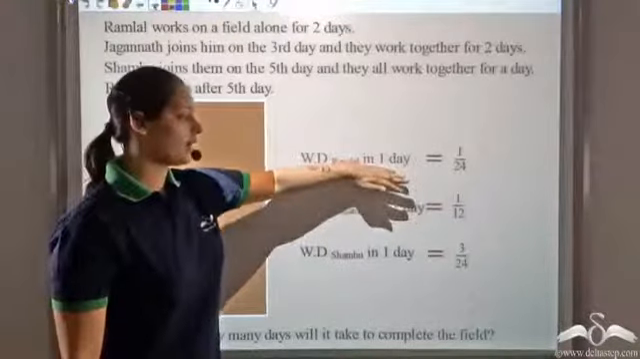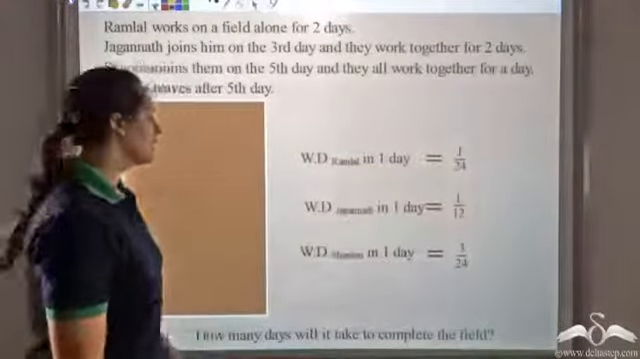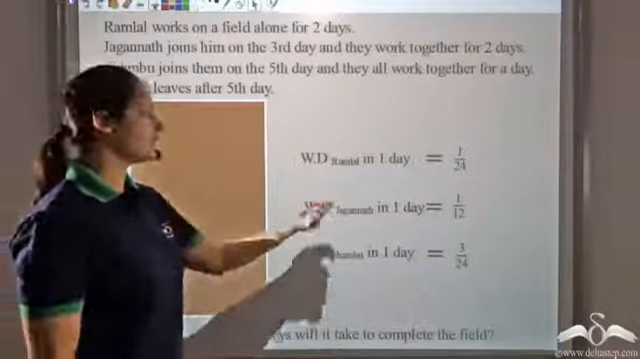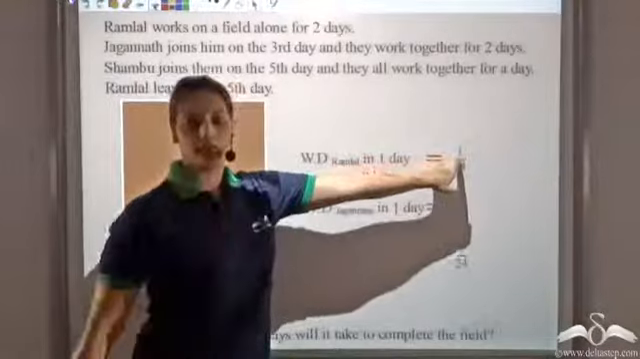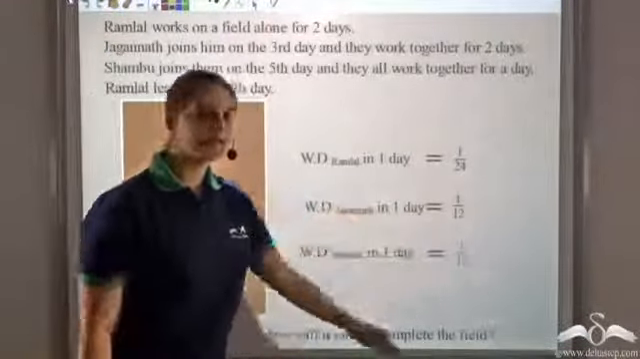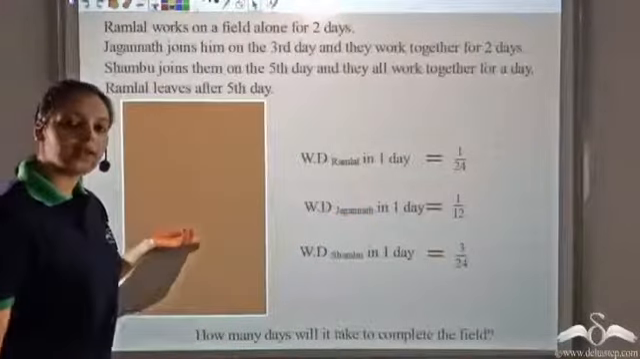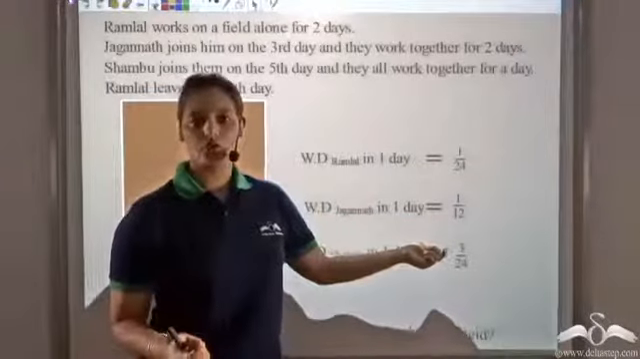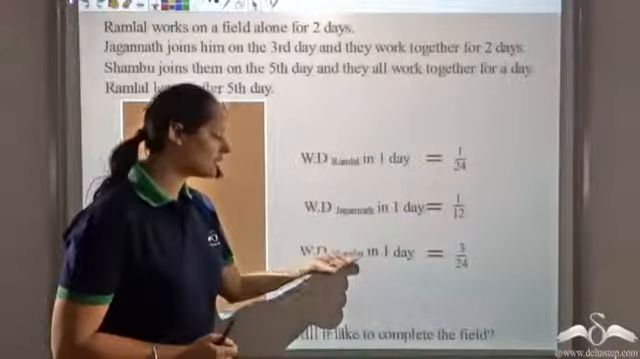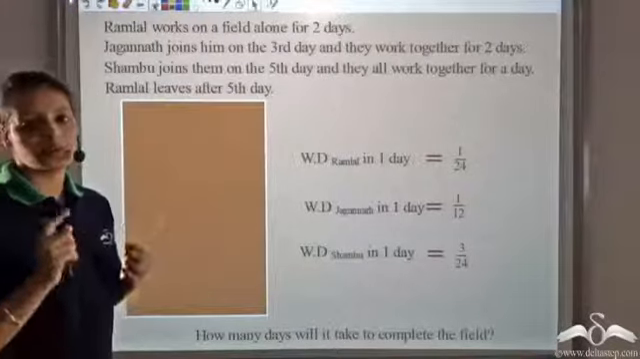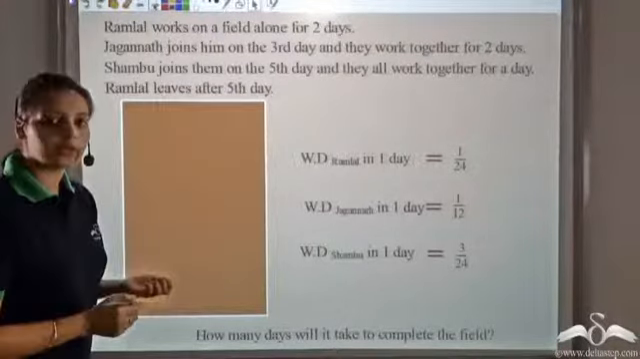Work done by Ramlal is 1 by 24. That is, if I divide this field into 24 equal parts, Ramlal is doing one of those 24 parts. Similarly, Jagannath is doing 1 by 12. That is, if this same field is divided into 12 equal parts, Jagannath will do one of those 12 equal parts. Similarly, Shambhu will do 3 of the 24 equal parts in 1 day. So this is what we know.